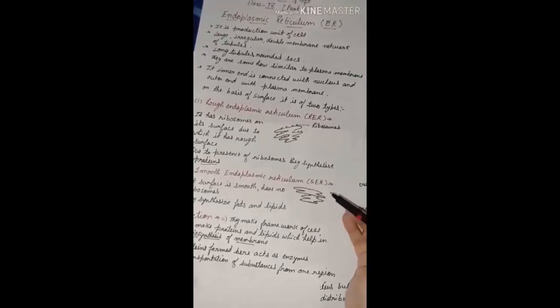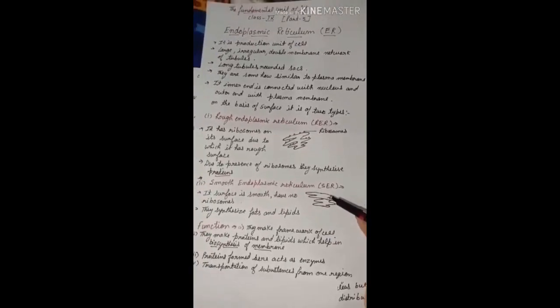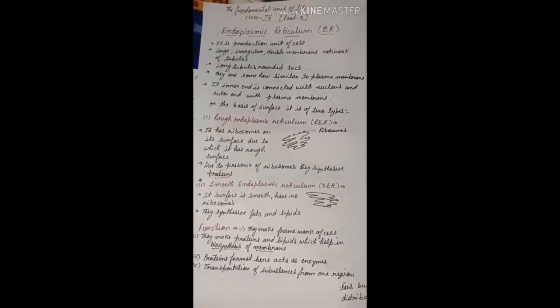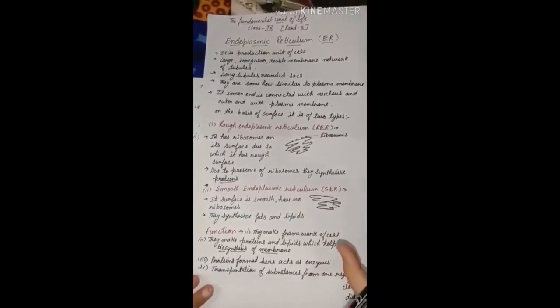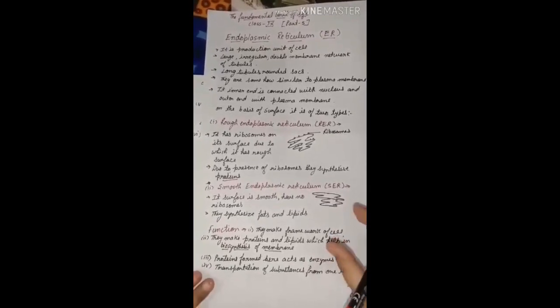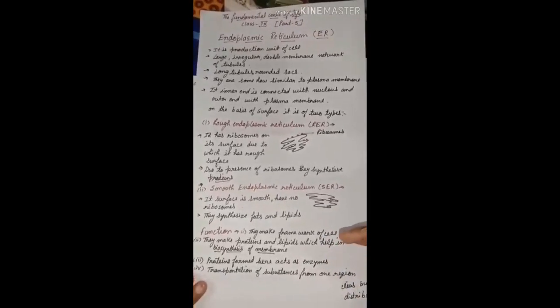Now the second type of the endoplasmic reticulum is the smooth endoplasmic reticulum. It has a smooth surface. Why does it have a smooth surface? Because its outer covering is smooth, and due to the absence of ribosomes, it is responsible for synthesizing fats and lipids.